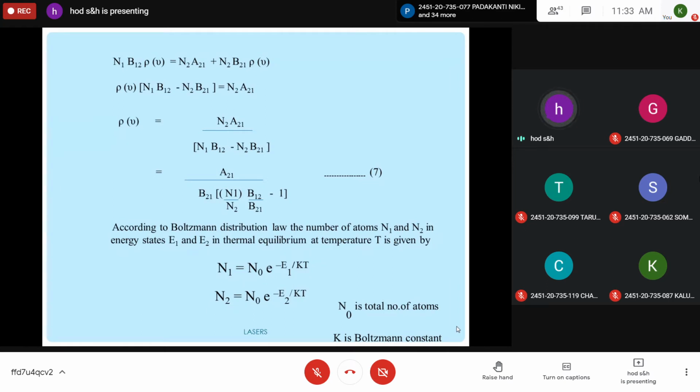So the distribution of N1 number of particles in energy state E1 is represented by N1 is equal to N0 into e to the power of minus E1 by kT, and N2 is equal to N0 into e to the power of minus E2 by kT, where k is Boltzmann constant, T is absolute temperature, N0 is total number of atoms in two different energy states. Please note down this mathematical part. This we should take directly, expression for N1 and N2. Please note down this.